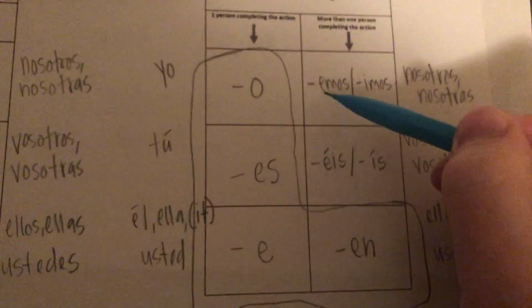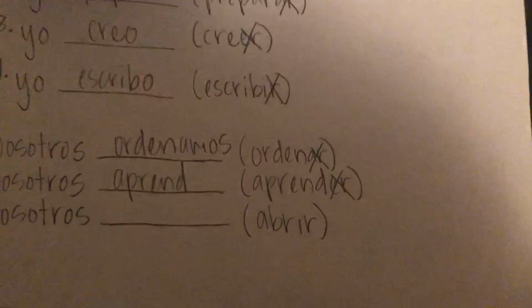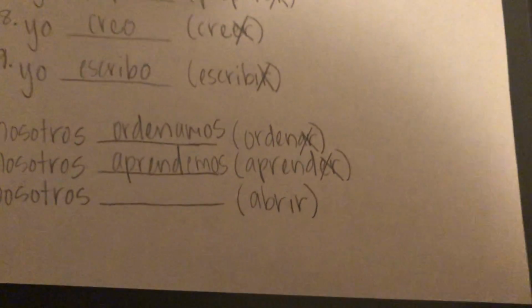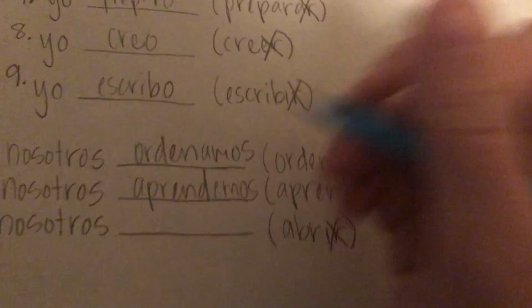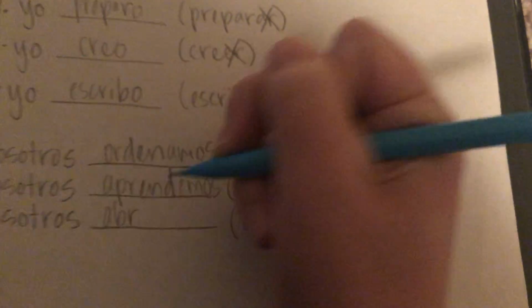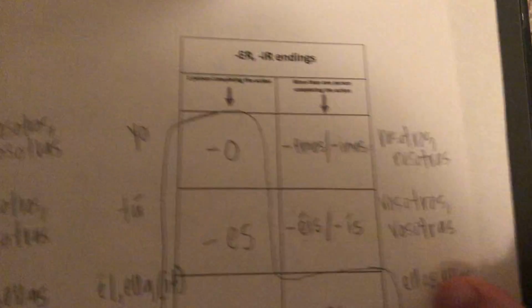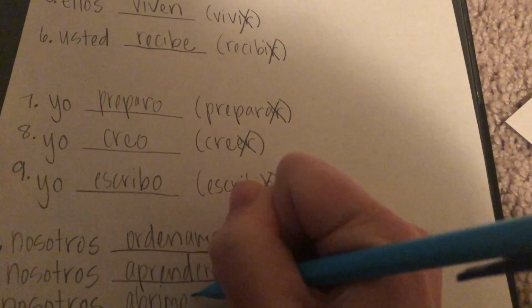And we're going to go to the ER, IR endings. It's an ER verb, so we're going to use emos, E-M-O-S. And then lastly, our IR verb, abrir, we're going to get abr. And then we're going to go to our ER, IR endings, and since it's an IR verb, we're going to use imos, which is an I-M-O-S.